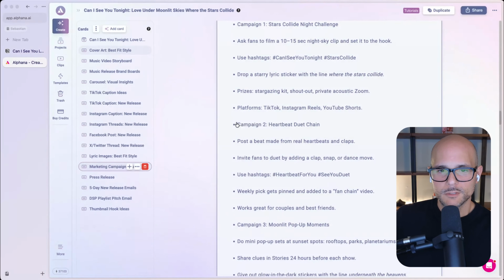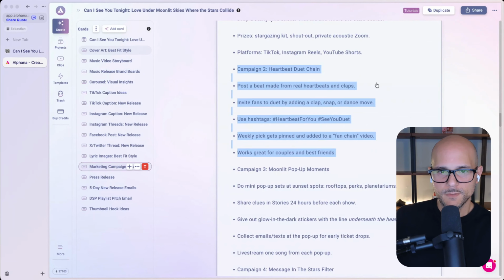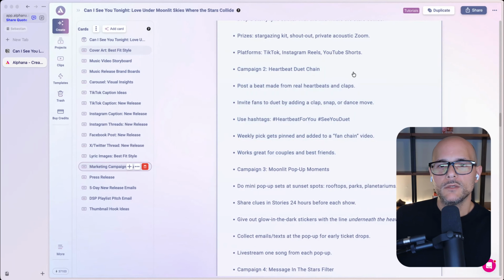All right, campaign number 2. And apologies for the formatting. This will just be fixed with prompting. This one's called Heartbeat Duet Chain, right?